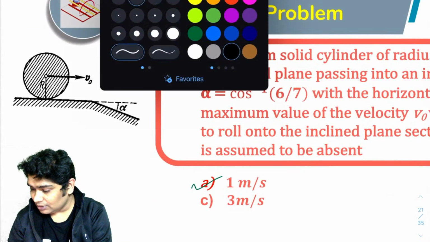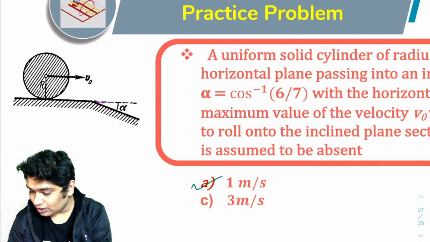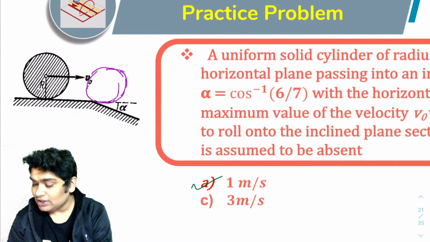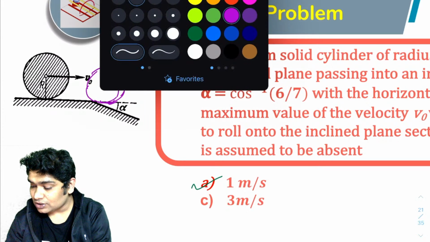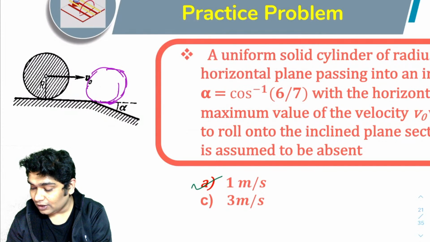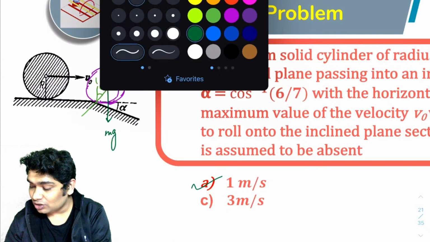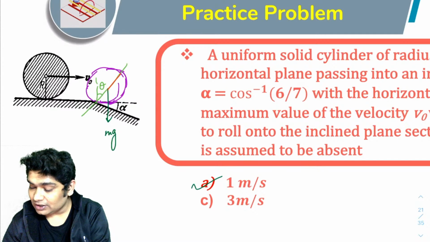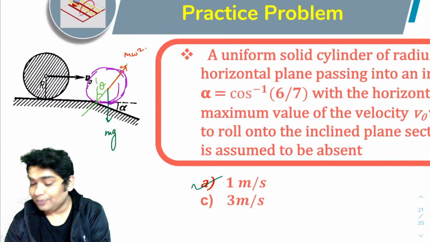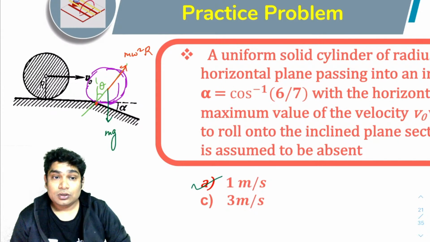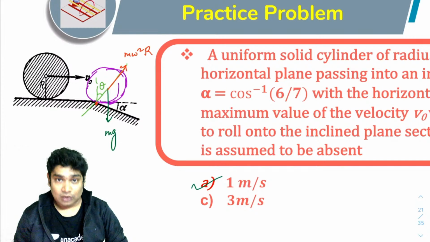Imagine at some point the cylinder is over here at the edge. Now it will feel a centrifugal force and an mg. Imagine when it has turned by an angle theta, there will be one mg acting here, and we can apply a centrifugal force, m omega square r. Because this will be the instantaneous point of rotation, about this I can say N will be zero. Absolutely, N will be zero.